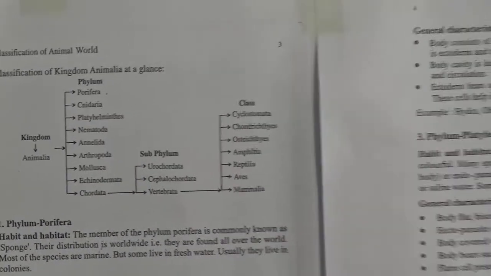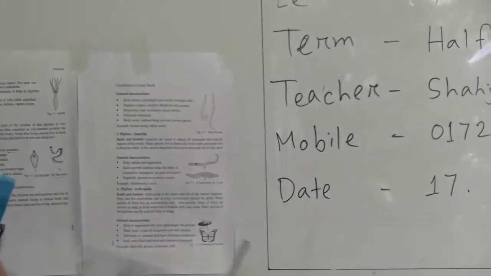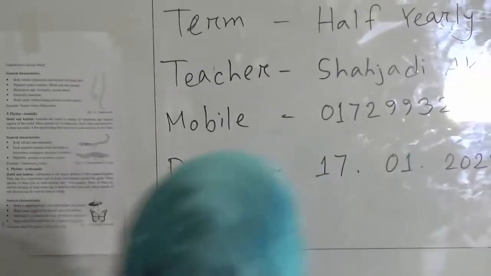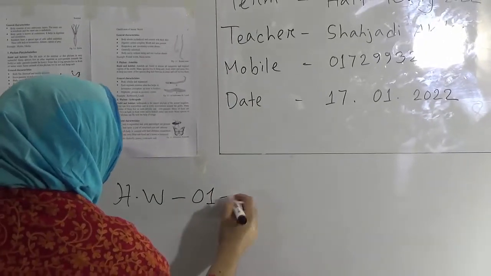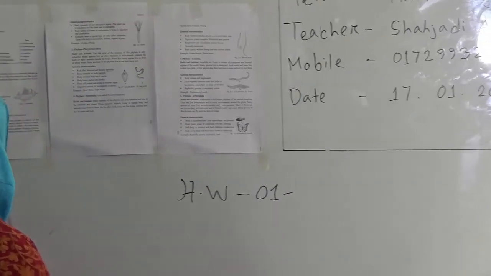My dear students, our today's SW topic is your SW number 1. This is your first SW for half yearly term, and your SW topic is classification of kingdom Animalia.